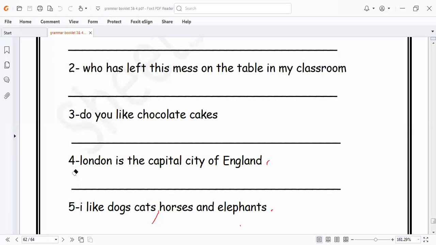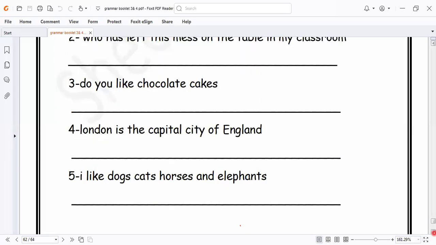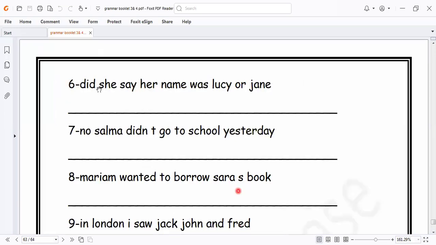Let's go to another one. Here we have did. So what can I do? I can put here Did. I will correct the capital letter. Here is Jan, written in capital letter because it's a name, and Lucy is written in capital letter because it's a name. And I put a question mark at the end of the sentence. There is no, written like this, and I put here No. Salma didn't, here we have an apostrophe, and I put the full stop at the end of the sentence.